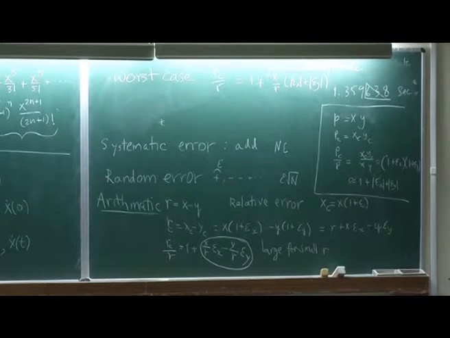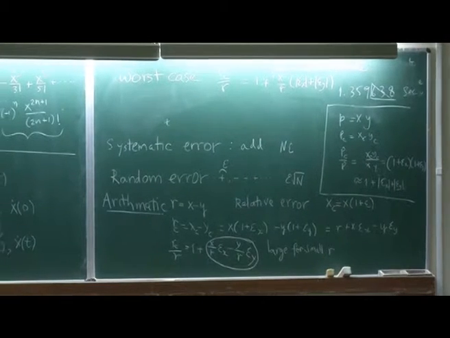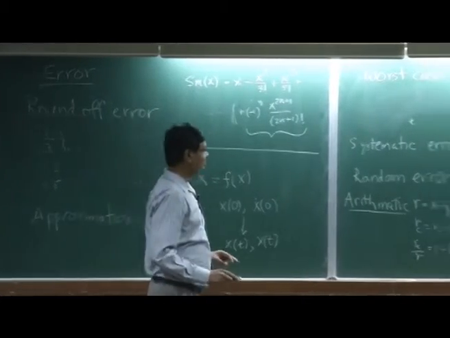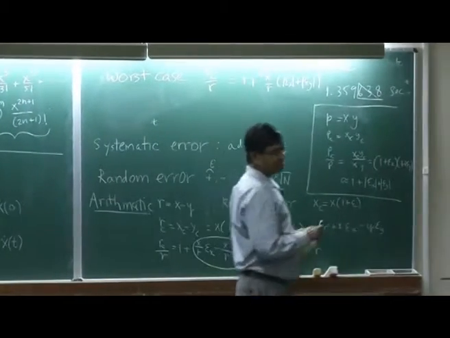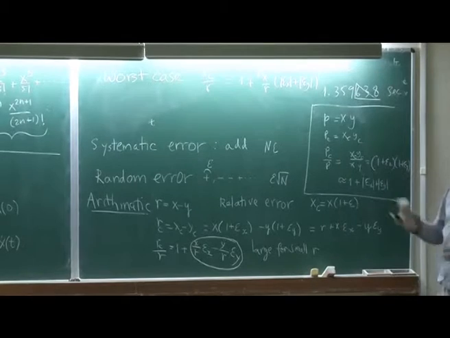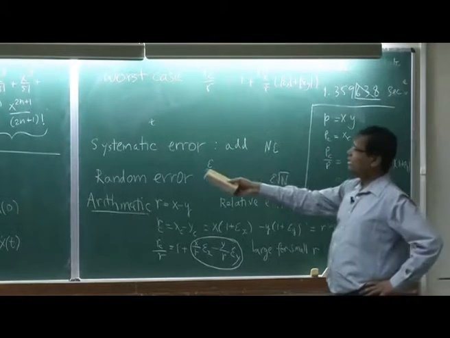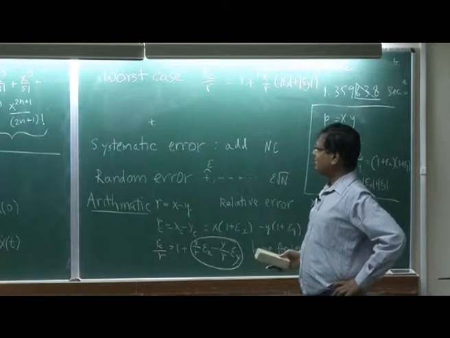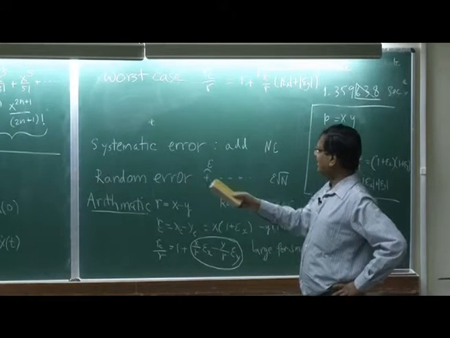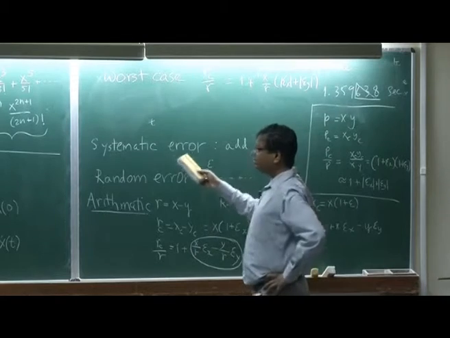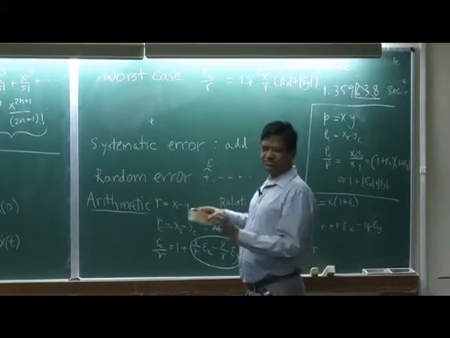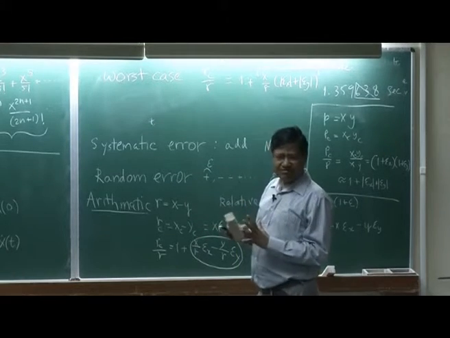I am going to illustrate this with two computer codes. In fact, let me do some more groundwork before I go to the program. Just to summarize, we could have round off error or error due to approximation. These two errors can add up as systematic error, or it could be random error, so they will cancel somewhat.